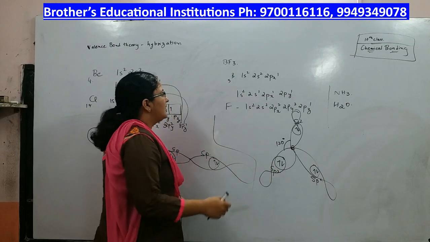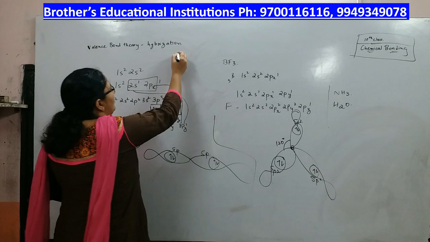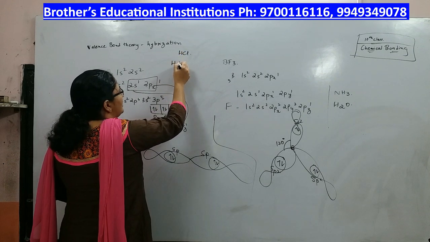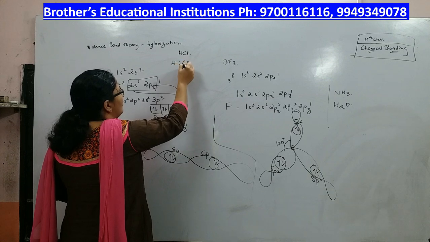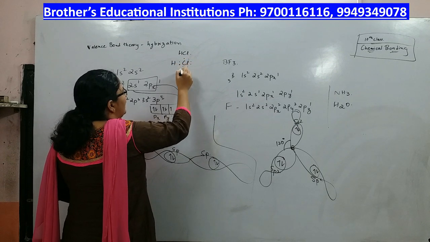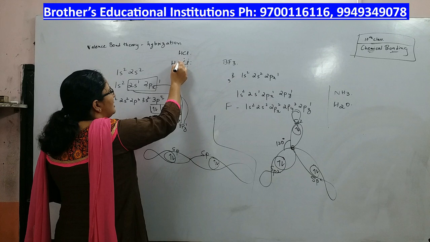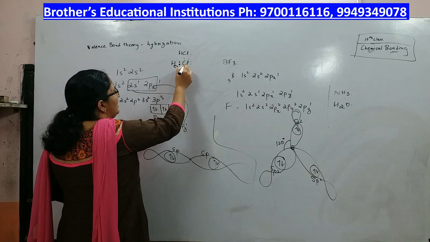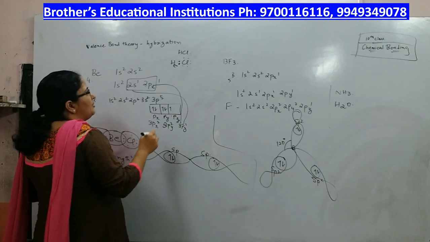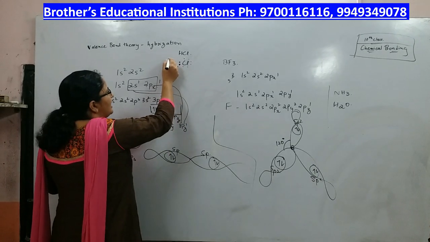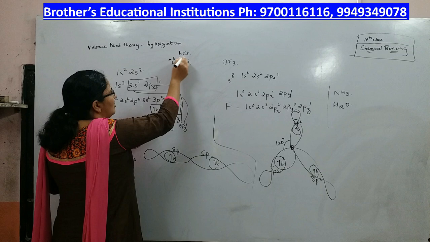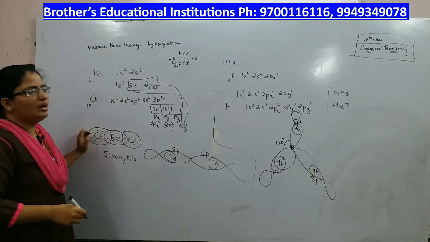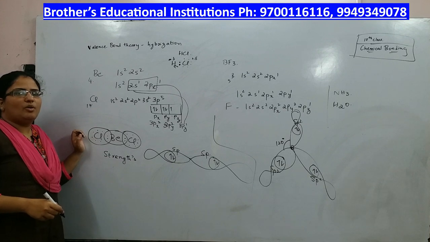Polar compounds are, for example, HCl. H gives one electron for sharing, Cl also gives one electron for sharing. Cl will have 8 electrons, H will have 2 electrons. These 2 electrons are attracted more by Cl than H, because of which chlorine gets a partial negative charge and hydrogen gets a partial positive charge. This kind of bond is called a polar covalent bond.